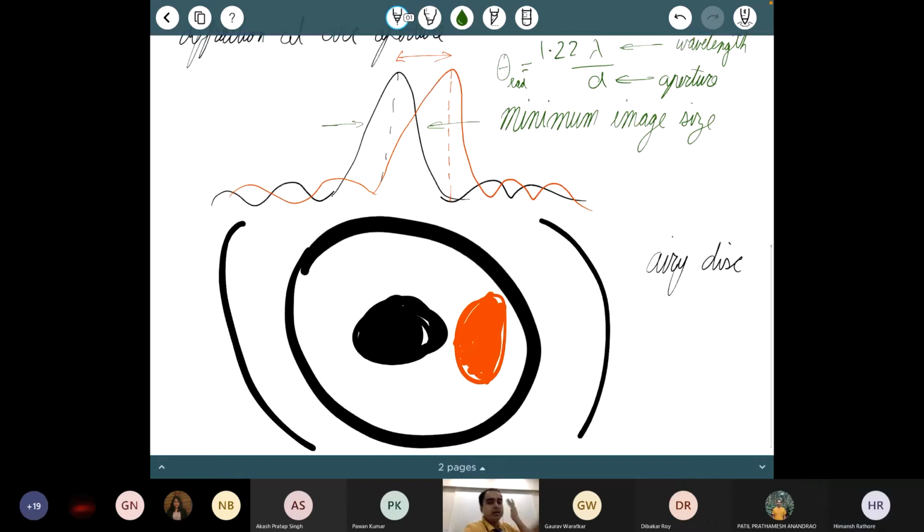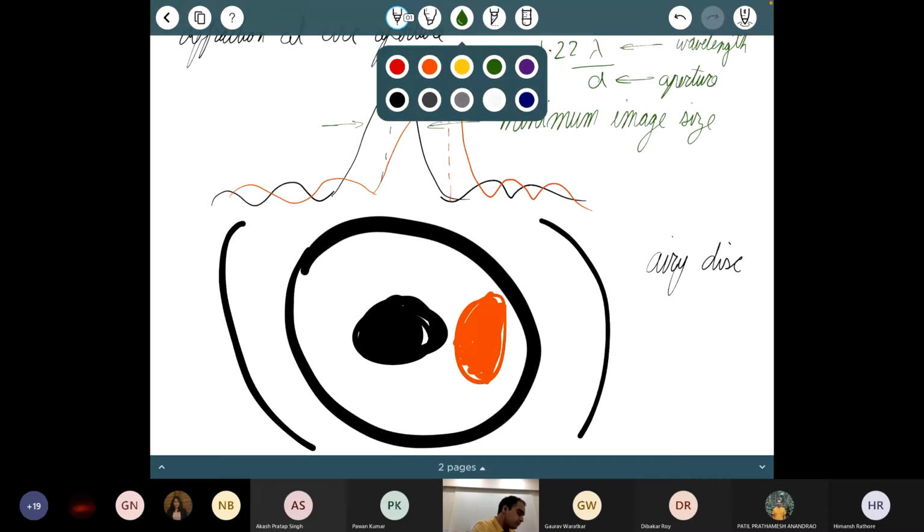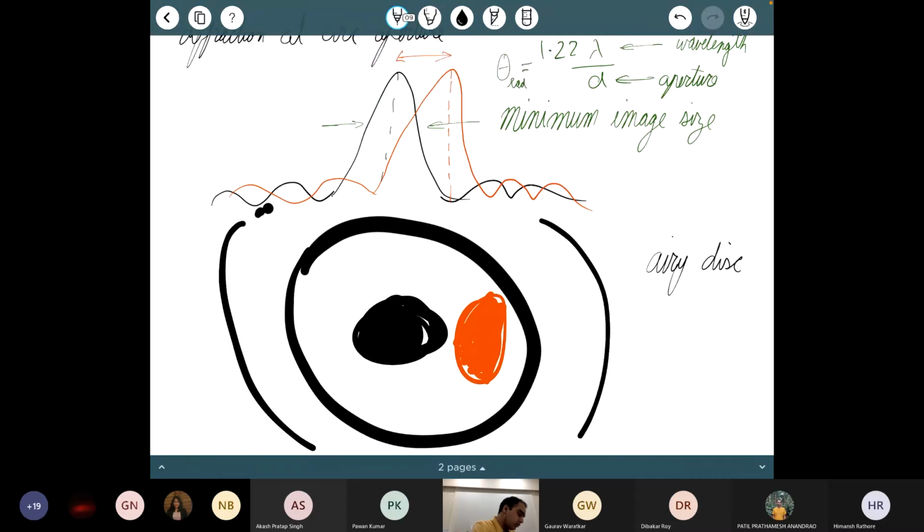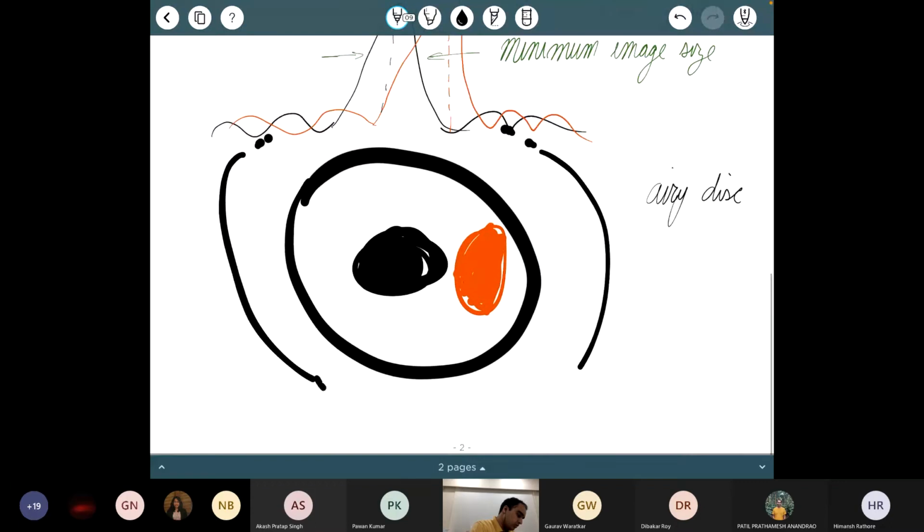This is the size. If I had a detector with infinite resolution, with pixels that are nanometers in size, and I imaged a single star, then the image of the single star would look like this black set of things that I have drawn here. I have of course cut it off because I was running out of paper, but this would continue up here, down here, and so on. This is called an Airy disk, and that is what the image of any single point source would actually look like. That is because as the light crosses through your primary lens, it gets diffracted, and this is the diffraction pattern that you're seeing.